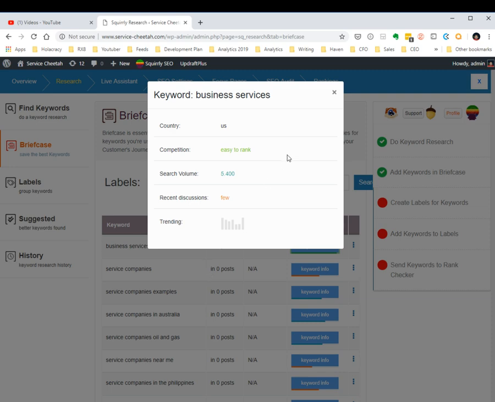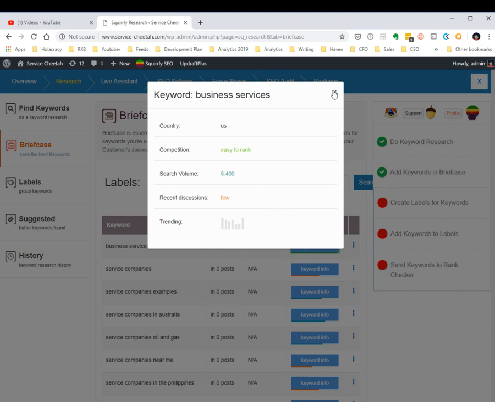I have the keyword business services. And as you can see here, it says that it's easy to rank and there is quite a lot of search volume. So this is pretty interesting. And also if you're looking at trend, the trend is really not bad. It went down a bit, then it got back up. And I think that this is a great keyword that we can actually use.